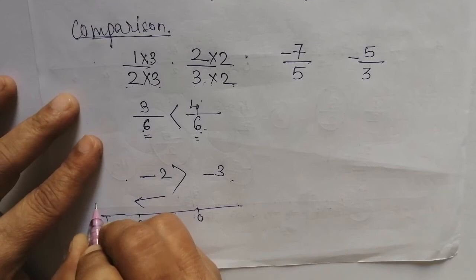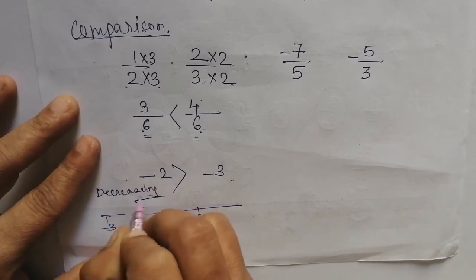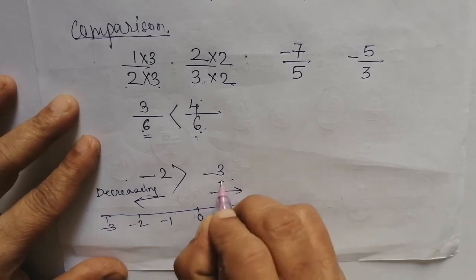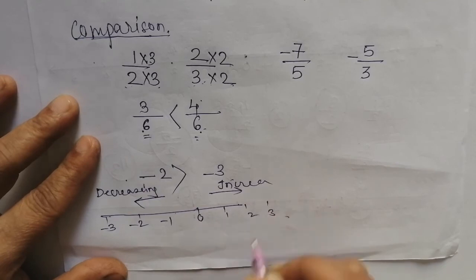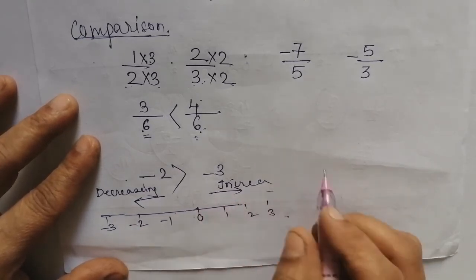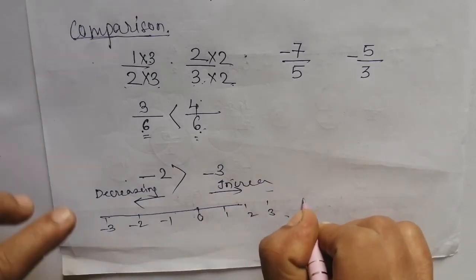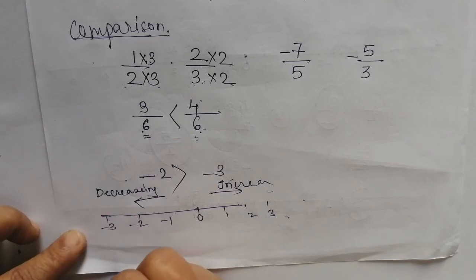This way they are decreasing, and here it is in increasing order, that means 1, 2, 3. Means with 0, on the right hand side the numbers are in increasing order, and on the left hand side of 0 the numbers are in decreasing order.